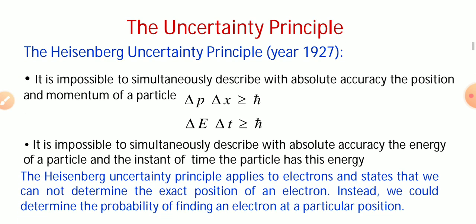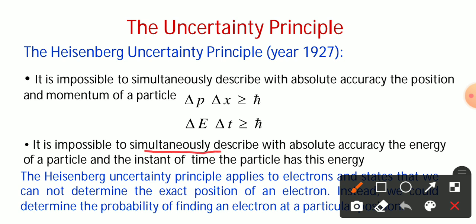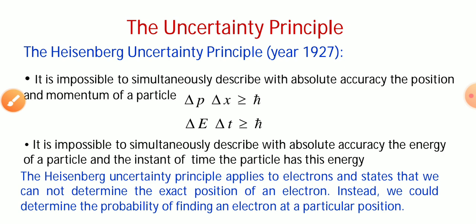Now comes the uncertainty principle. This is also called the Heisenberg uncertainty principle. It was discussed and explained after 1927. It is impossible to simultaneously describe with absolute accuracy the position and the momentum of a particle. Also, it is impossible to simultaneously describe with absolute accuracy the energy of the particle and the instant of time at which the particle has this energy.